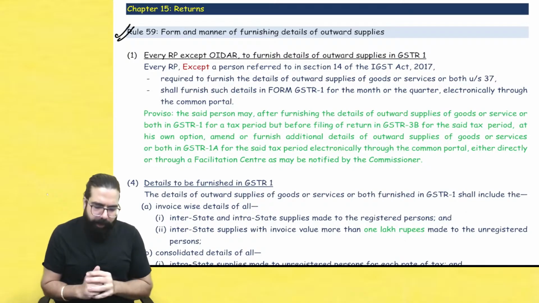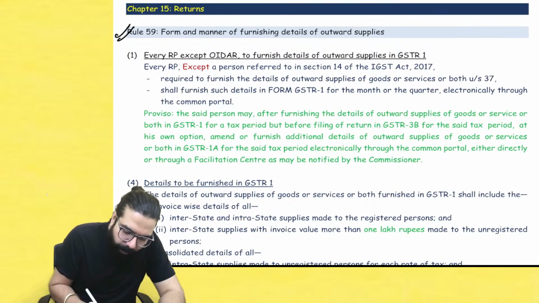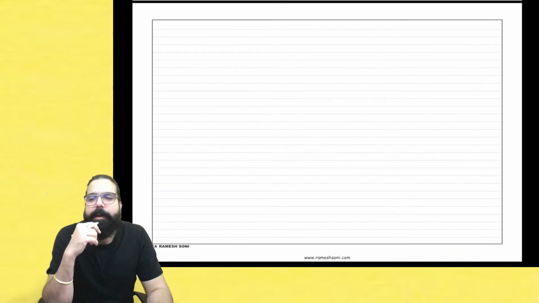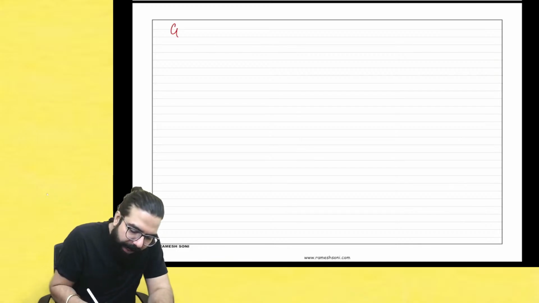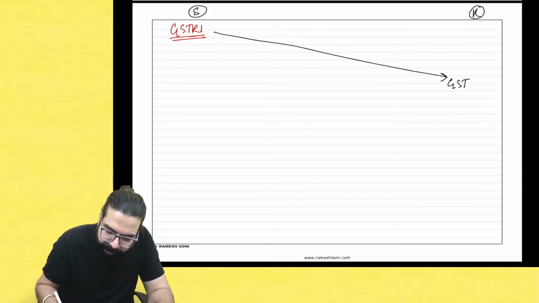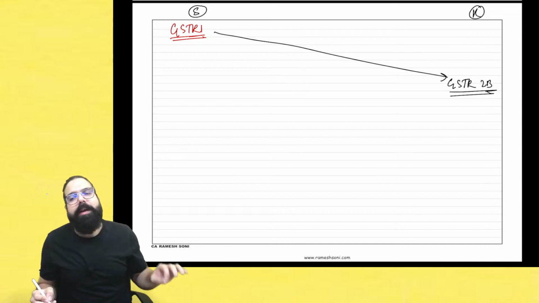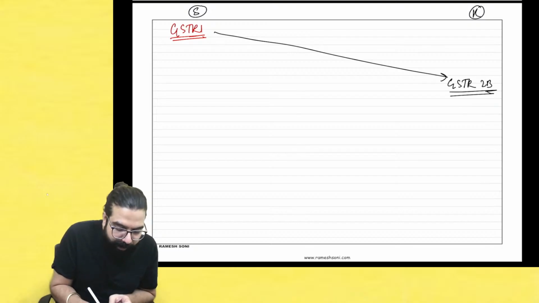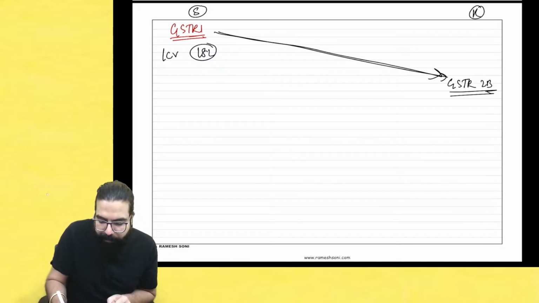Now listen. Form and manner of furnishing outward supply. Nothing, leave this. Listen. I filed my GSTR1. It will go to the front person in his GSTR2B. So I am the supplier, and I have a recipient, a buyer. Whatever I show in my GSTR1, for example a sale with 18 lakh rupees tax, goes to the front person in GSTR2B. He got input tax credit.